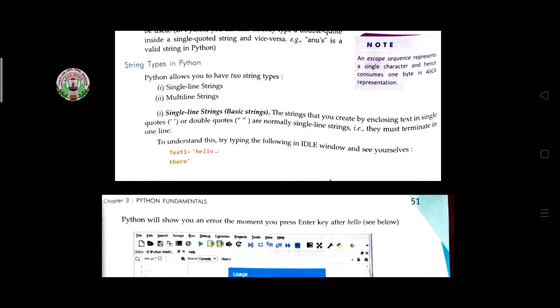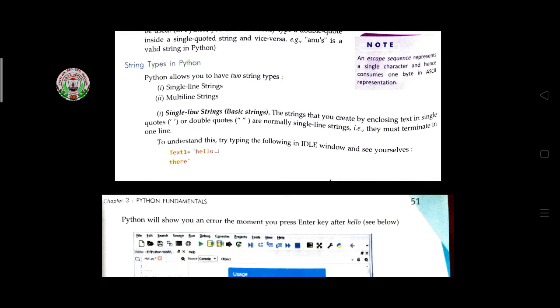Python allows you to have two string types: single-line and multi-line strings. Single-line strings are the strings that you create by enclosing text in single quotes or double quotes, and they are normally single line. That is, they must terminate in one line.